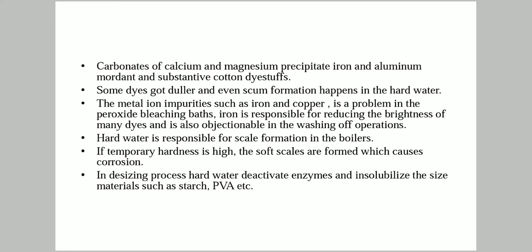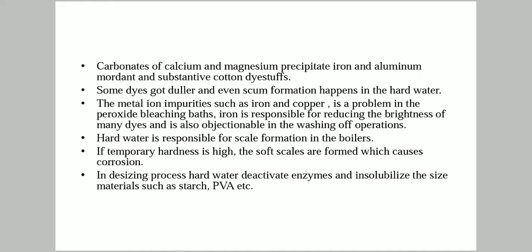Carbonates of calcium and magnesium cause precipitation while dyeing. We use aluminum or iron mordants with dyestuffs, and hard water causes precipitation of such components and results in improper dyeing. Some dyes get duller, and even scum formation happens in hard water. Hence, hard water should definitely be avoided.